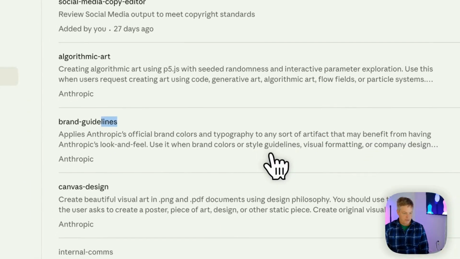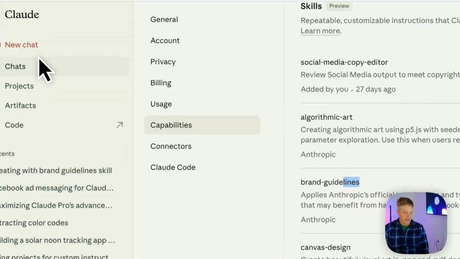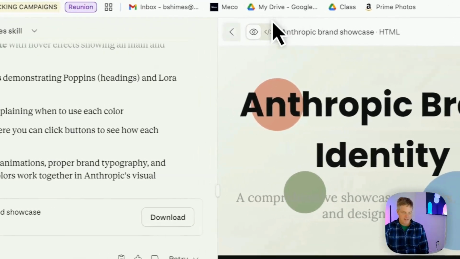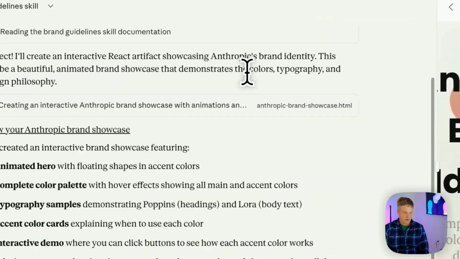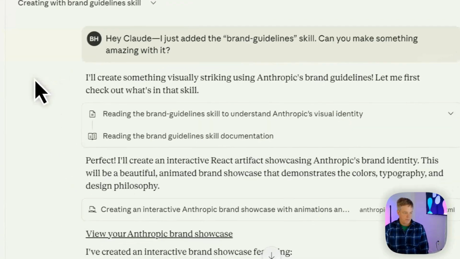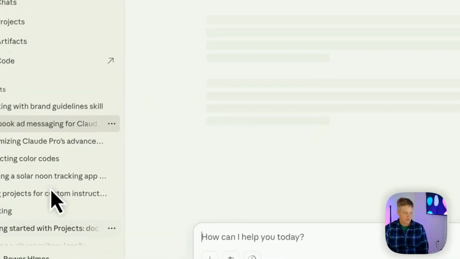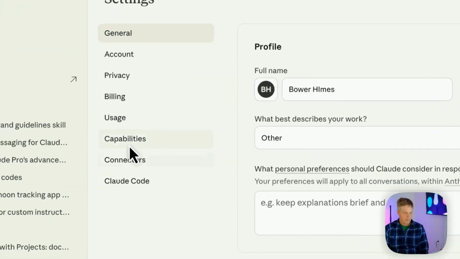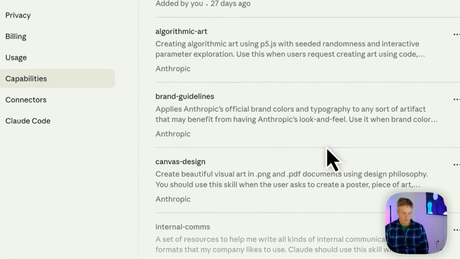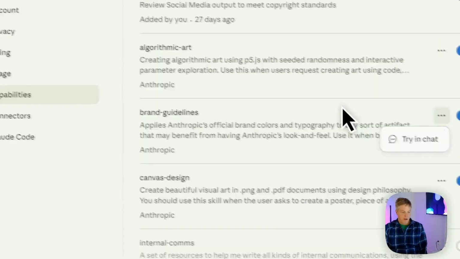So what I did was I used the brand guidelines, and I already ran that. And you can see, it's very simple. I went into that skill, and actually this was generated from the skill itself. Here, let me go back here for a second. Under settings, back up to settings, capabilities, scroll down, and then I'm going to do this again. I'm not going to run it though. If you right click on that and it says try in chat, that's all I did. So I'll go back.